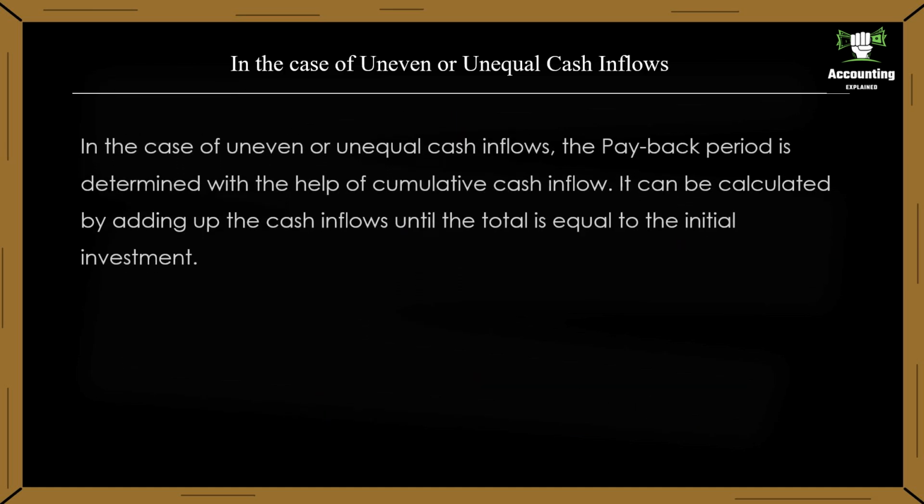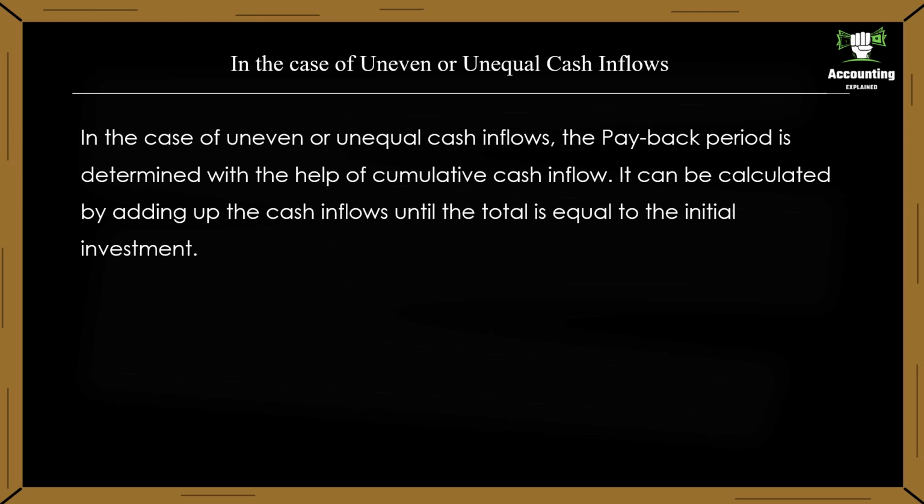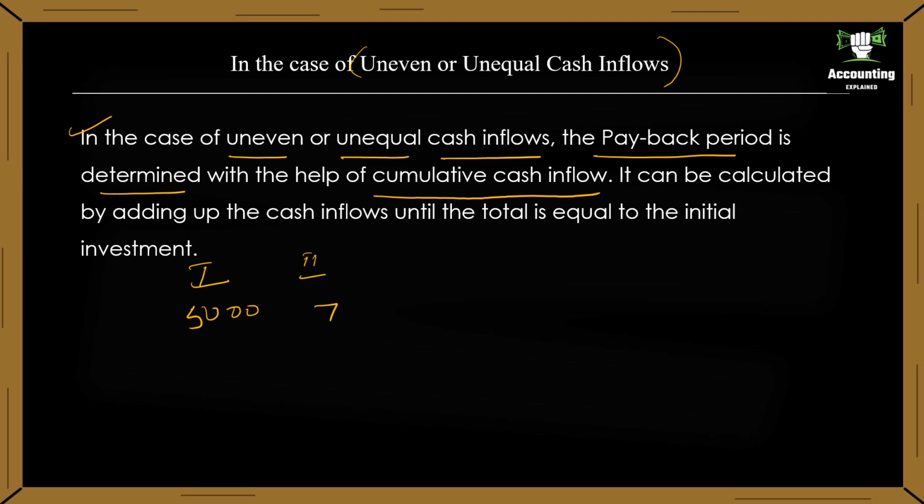Let us see how to calculate payback period when there are uneven or unequal cash inflows. In the case of uneven cash inflows, the payback period is determined with the help of cumulative cash inflow. Suppose first year we have 5,000, second year we have 7,000 cash inflow, third year we have 8,000, and it goes on. It can be calculated by adding up the cash inflows until the total is equal to the initial investment.